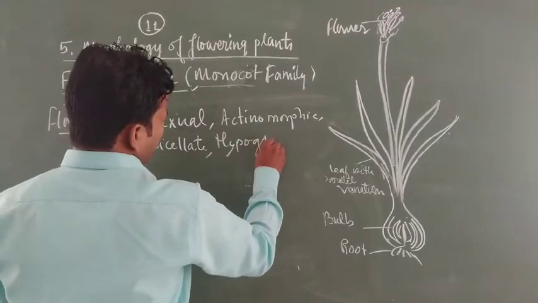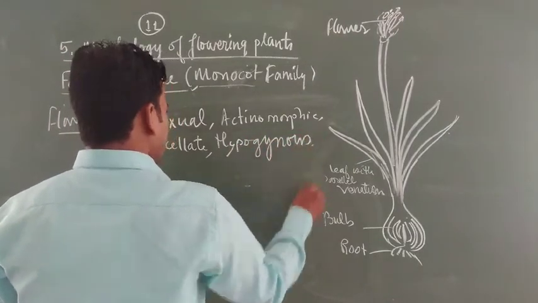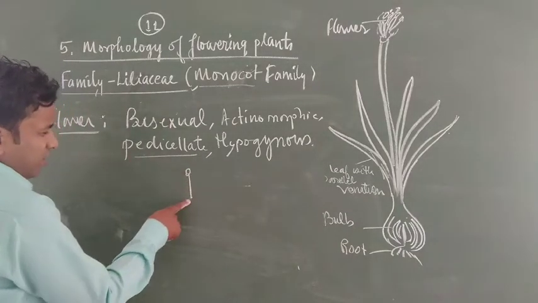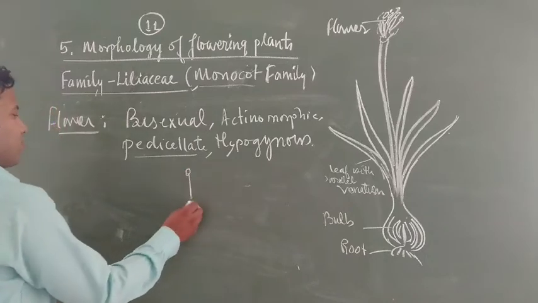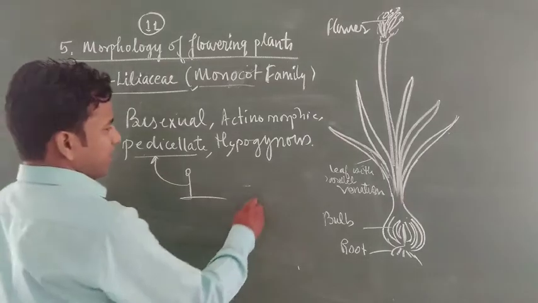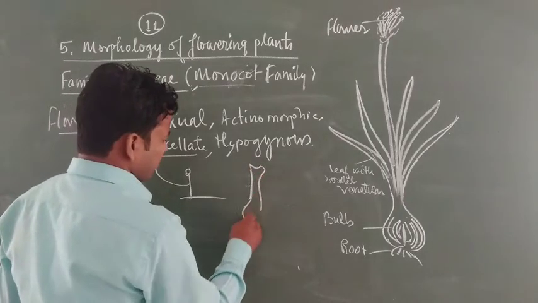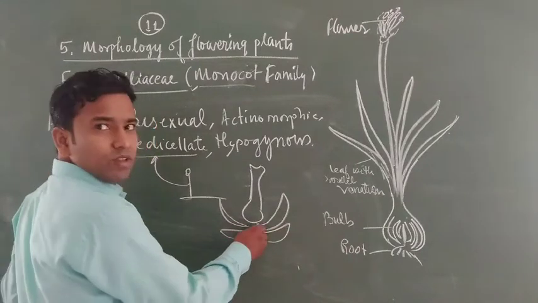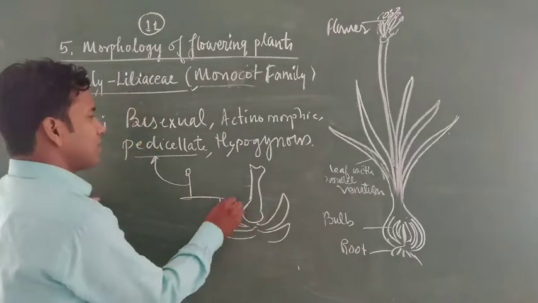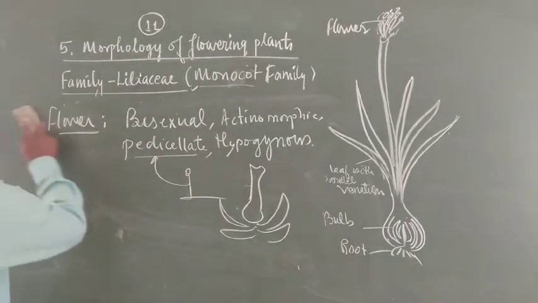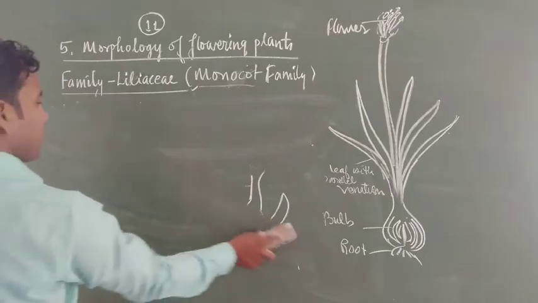Hypogynous means all floral parts arise from the base of the ovary. Pedicel means, suppose this is a flower having a pedicel that attaches the flower to the stem. This is called the pedicellate condition. Hypogynous, suppose this is an ovary and all floral parts arise below the ovary. This type of condition is called hypogynous.